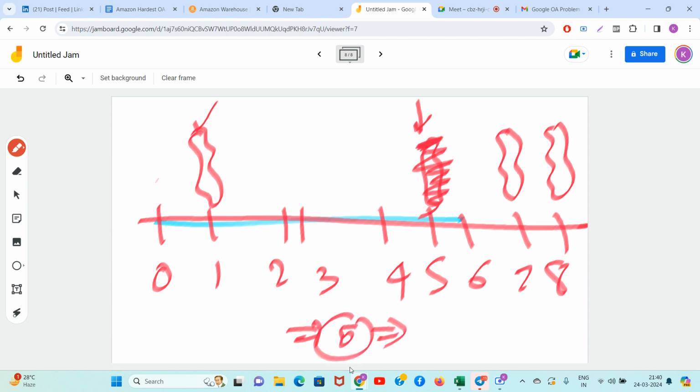You want to bring all the houses to the fifth point. One you will bring till here, it will cost 4 rupees. You will bring this one from 7 to 5, so this will cost 2 rupees, which is nothing but the difference of these two numbers. Then you will bring this one here, it will again cost 3 rupees. So guys, 4 plus 2 plus 3.